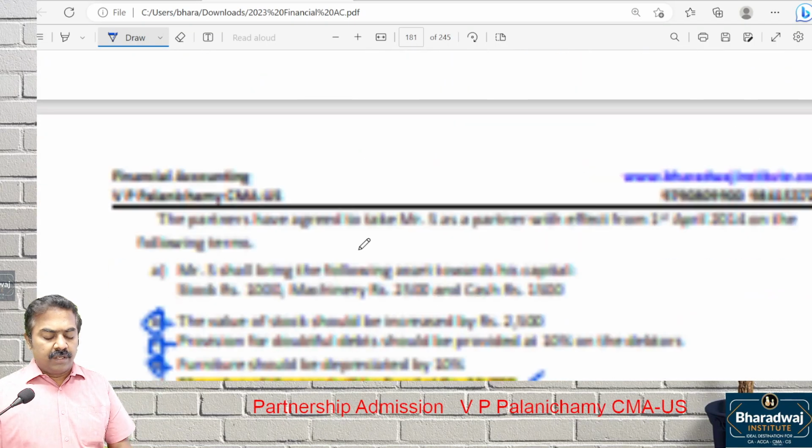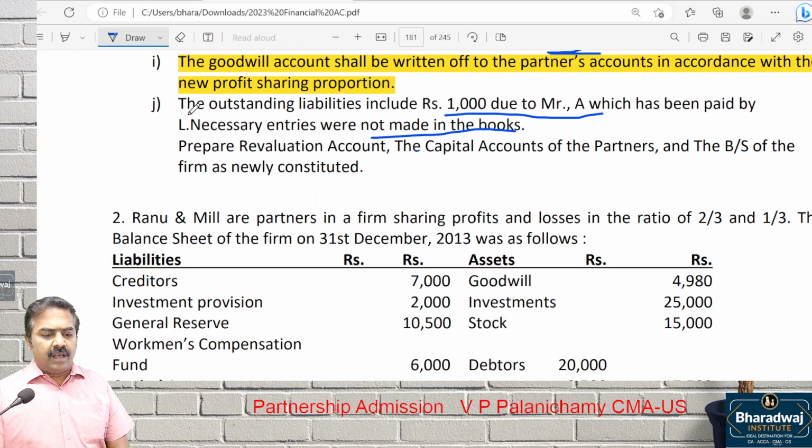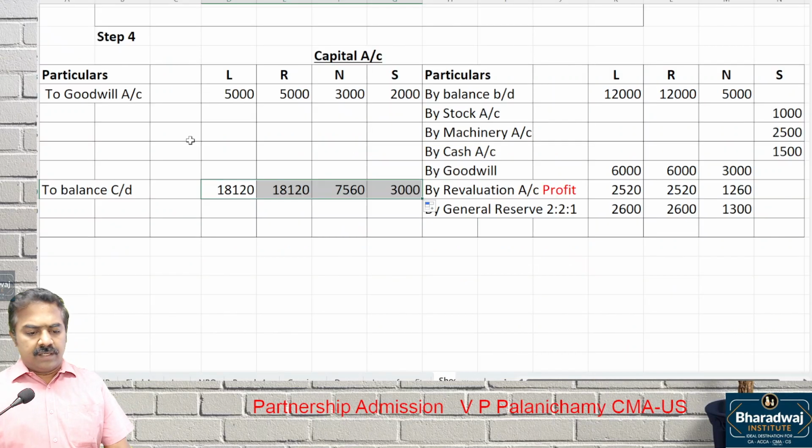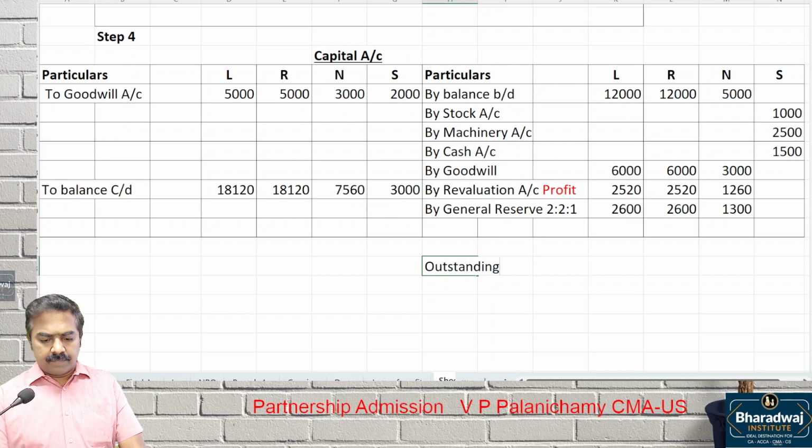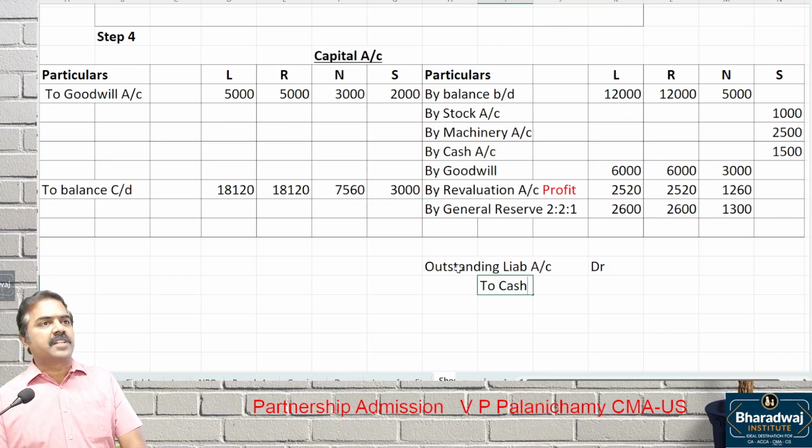Very good. Point number J. Outstanding liability includes 1,000 due to Mr. A, which has been paid by L. Wait. We had seen already a journal entry. What is the journal entry when the liability is paid? Outstanding liability account debit to cash you would have put. But in this question, are we paying cash or a partner is paying? So L's capital account. Debit the receiver. Credit the giver.